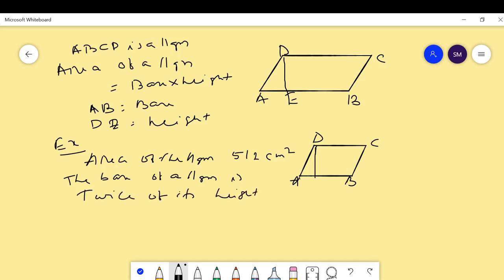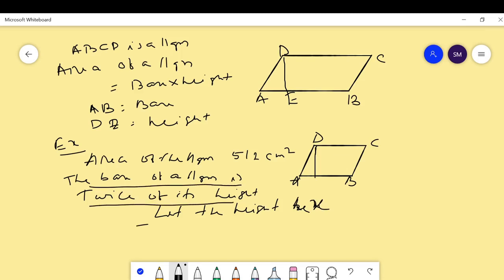Let the height be x. Then according to the question, the base is twice its height. Then the base is equal to 2x.